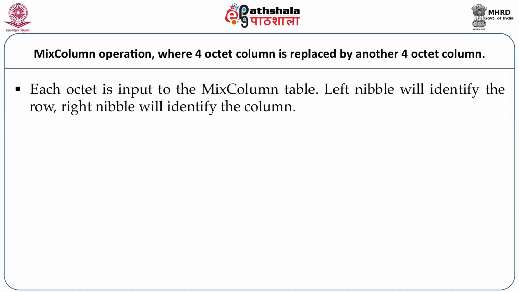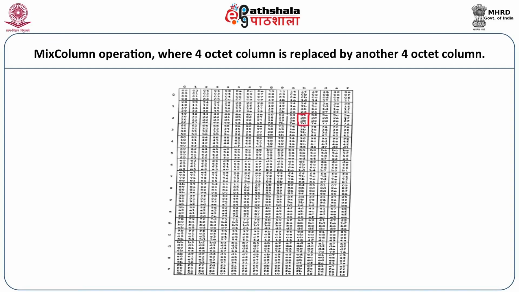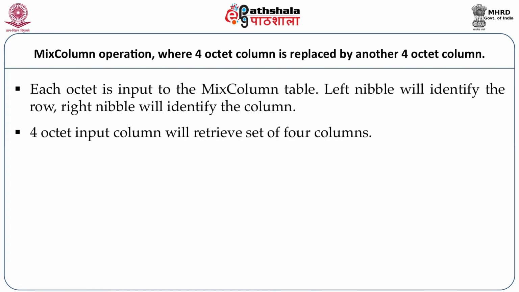Left nibble will identify the row, right nibble will identify the column. A four octet input column will retrieve a set of 4 columns. So if you look at the table carefully, for each octet combination you will be able to retrieve the 4 octets correspondingly.